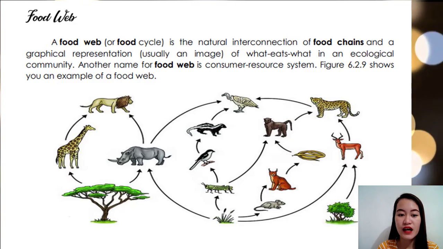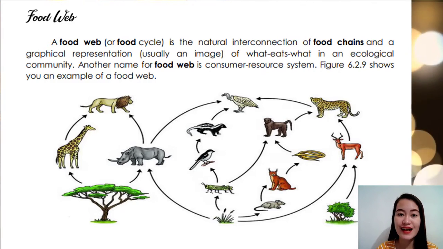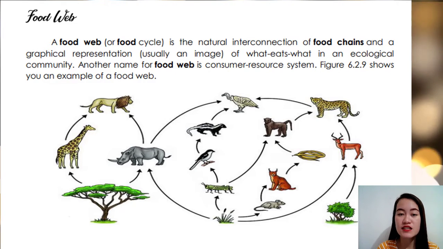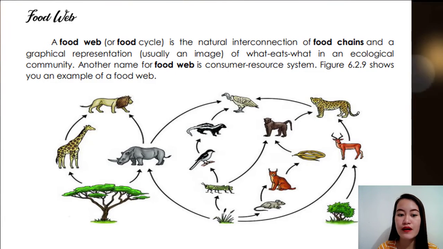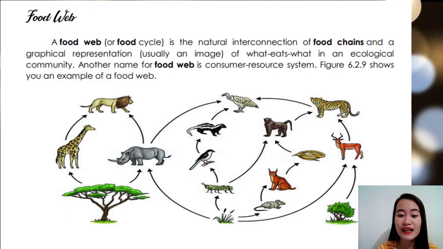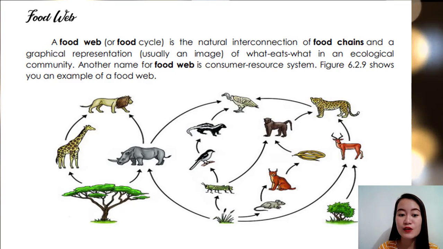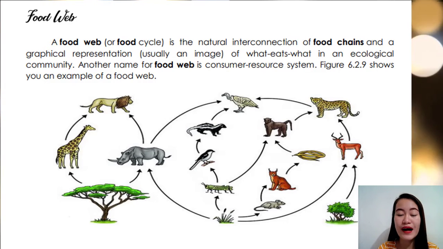Kapag sinabi daw natin, class, the food web, ito yung interconnection ng food chains. Diba yung food chain, pwede siyang 4 to 6 link. Kapag naman, class, sa food web, sobrang dami na kinakailangang organisms. Iba-iba na yung pwedeng kumain doon sa mga organism na yon.